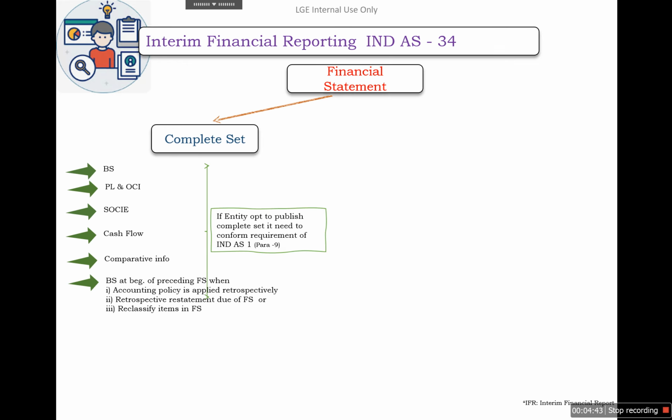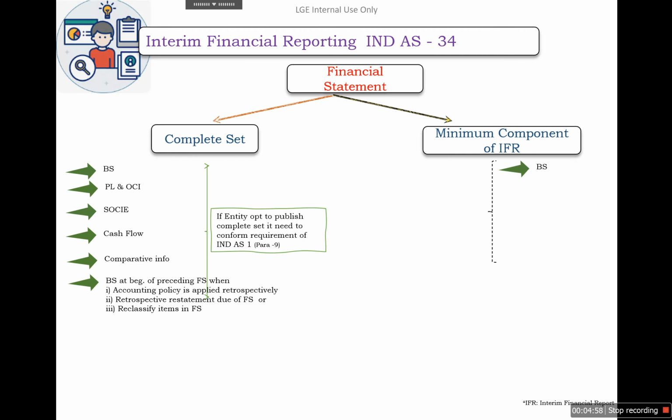And if an entity opts to publish a complete set of financial statements, it needs to conform to Ind AS 1 requirements. Ind AS 34 provides an option to the entity to provide the minimum components of interim financial reporting, which will include balance sheet, P&L, OCI, SOCIE, cash flow, and selected explanatory notes and key disclosures only, as compared to the complete set of financial statements.